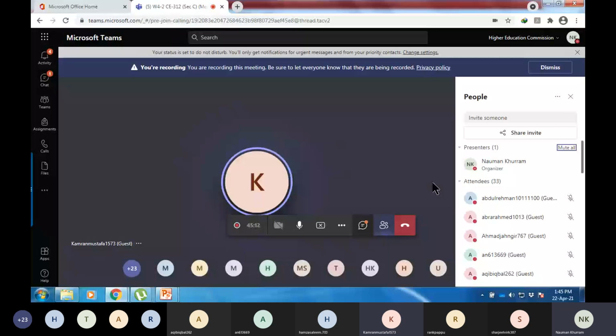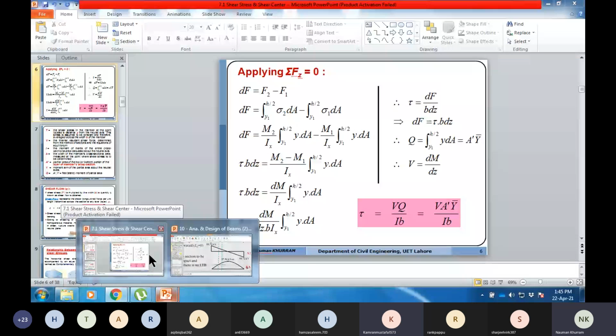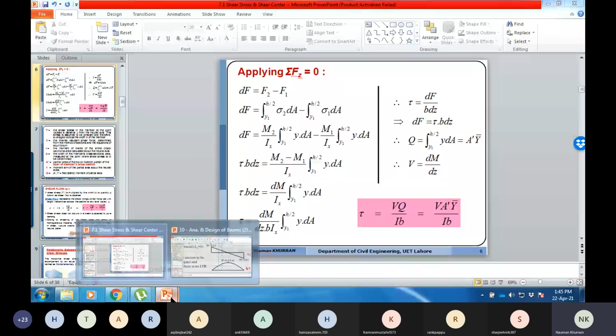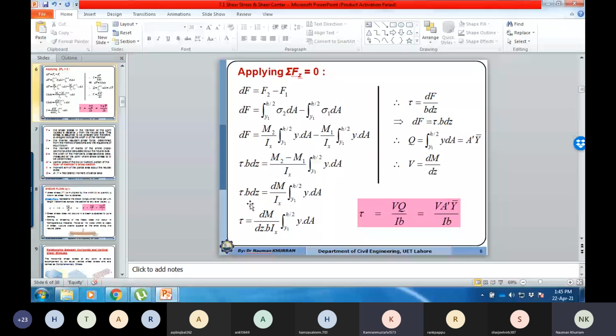Actually, I think you missed the entire lecture. I'm going to discuss these shear stress. In the first slide, perpendicular was written and in the second slide, along the member was written. I'm telling you that at the moment, that is what we are considering. I will prove at the end that they are equal to each other. That's why that is confusing.